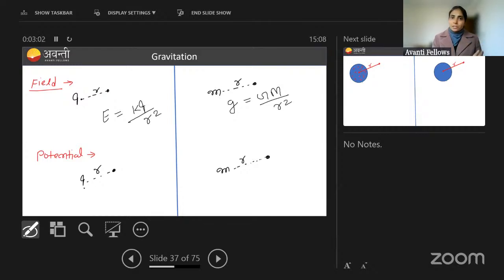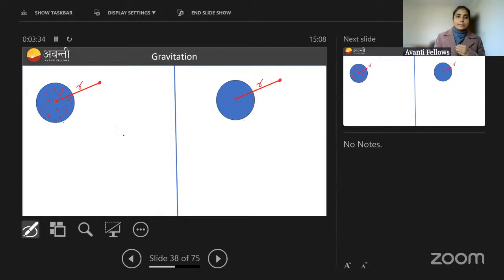Similarly, we have studied potential in electrostatics. Because of charge Q at distance R, potential indicated by the letter V is equal to KQ by R. If it is a negative charge, potential is negative, and we write minus KQ by R. Similarly, here potential is always written negative because the mass field is attractive, and it is minus Gm by R. So again m is replacing Q and G is replacing K. This is quite a good resemblance.